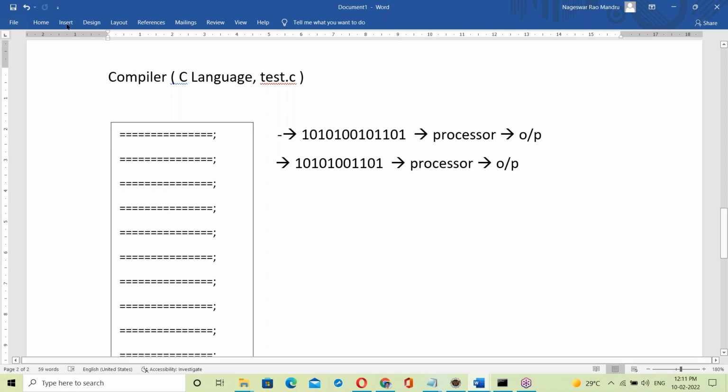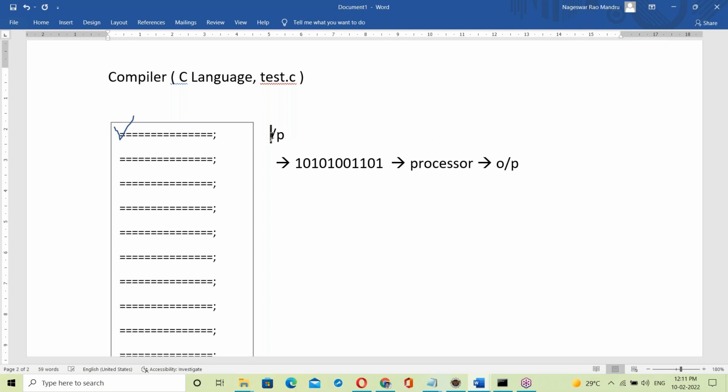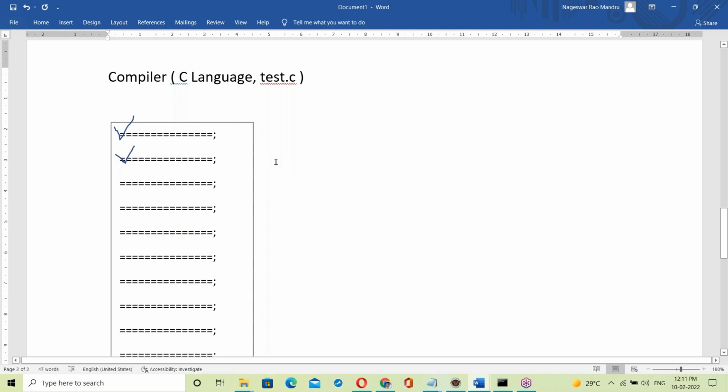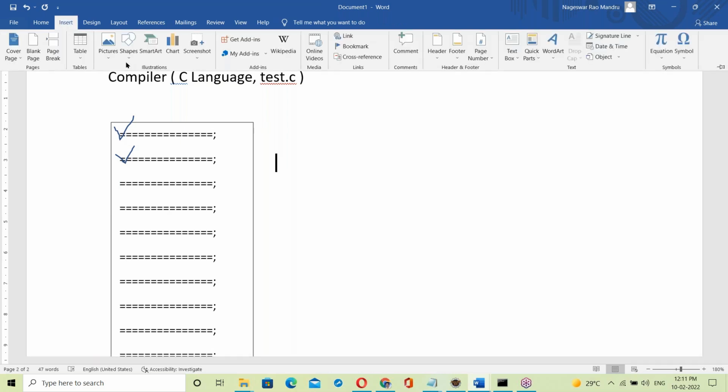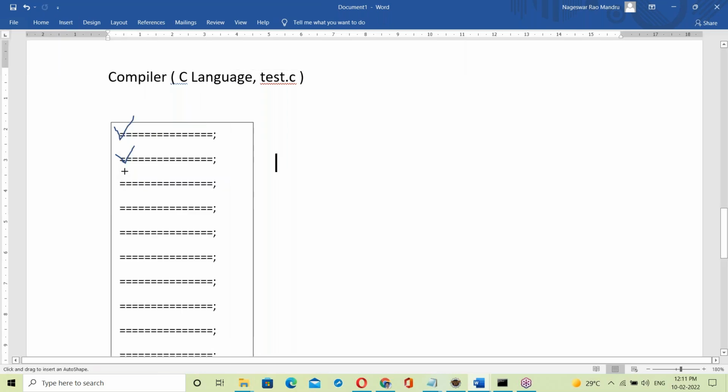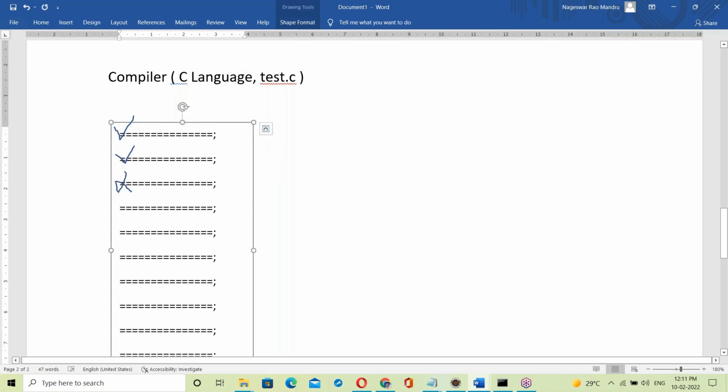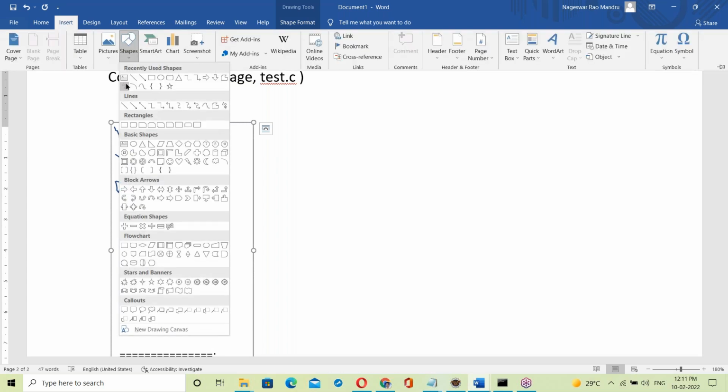The compiler checks the first statement. Suppose the first statement is correct. Even if the first statement is correct, it won't convert into binary code immediately. Next it checks the next statement. The next statement is also correct, but it still won't convert into binary code immediately. It checks the next statement also. Suppose something is wrong: error at the third line.